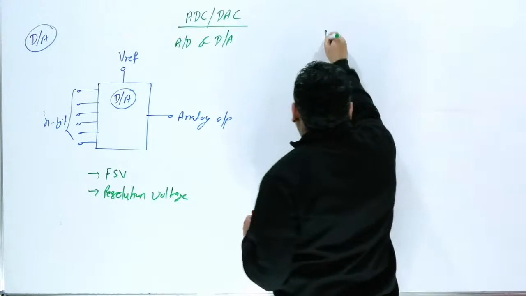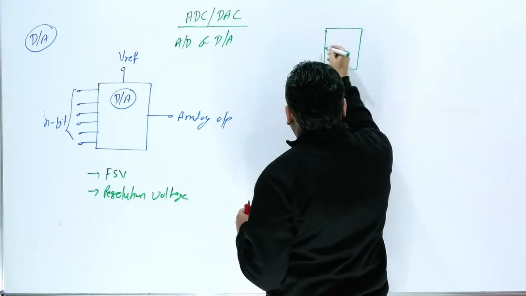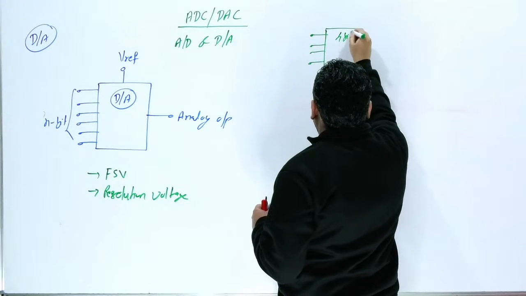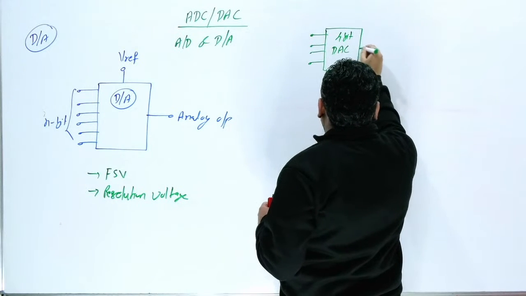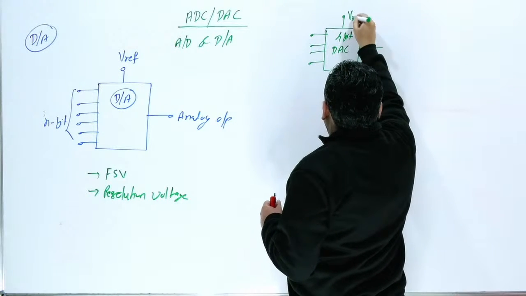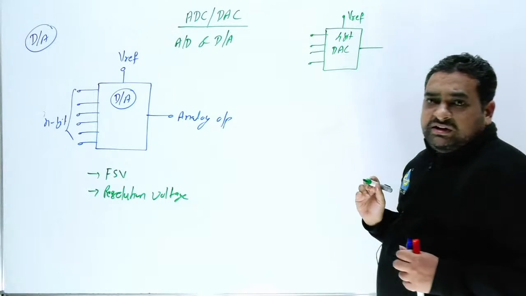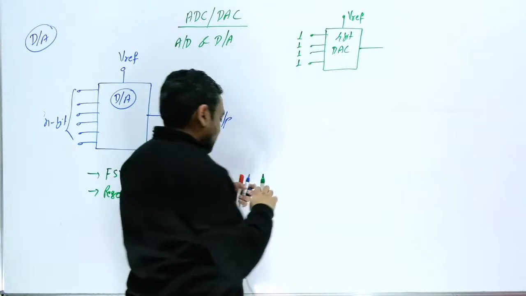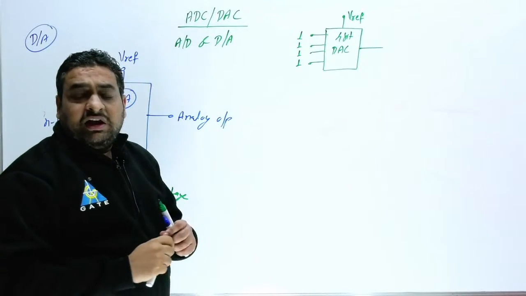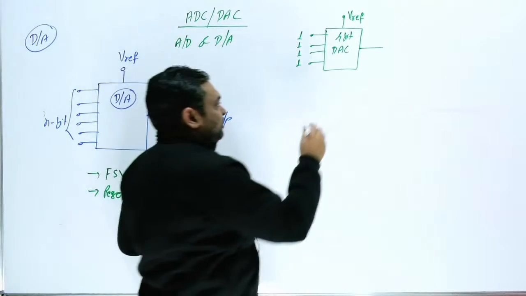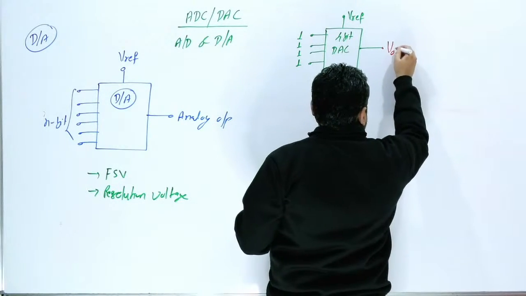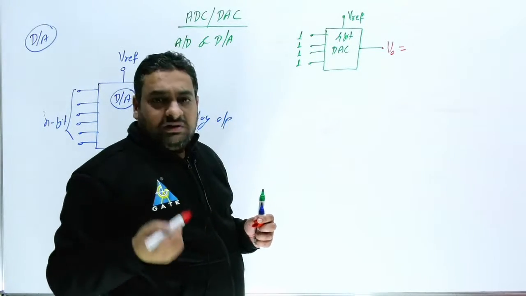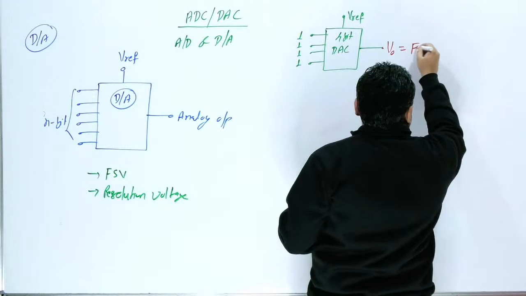I want to explain this with a diagram. Suppose I am considering a 4 bit DAC. Here you apply one reference voltage to the 4 bit DAC. Now suppose all the input bits are 1111, and corresponding to this we have the output voltage. If all the bits are 1 1 1 1, the corresponding voltage is FSV, the full scale voltage.